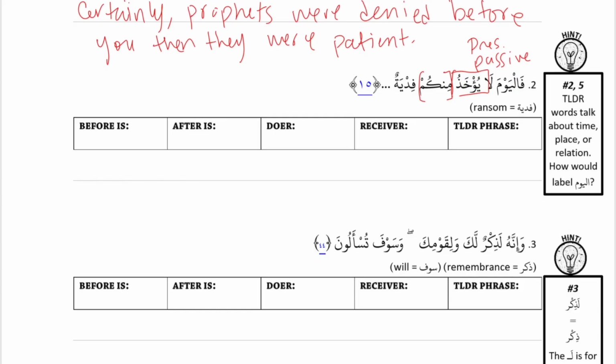Yeah, because alyawm means today, right? And it's talking about time, right? So it's a TLDR. Okay, so that's TLDR, and then minkum is also TLDR. Then fidyatun is subdoer. Good. That's the only thing we have to sort. We see the doer label, but it's a passive sentence, so then it's a subdoer. Okay, ready to translate? Yeah. Okay.